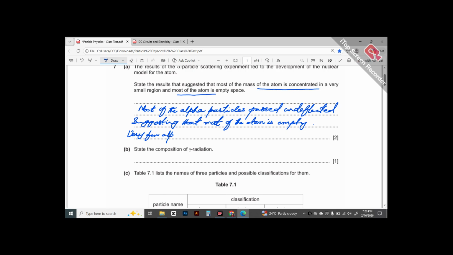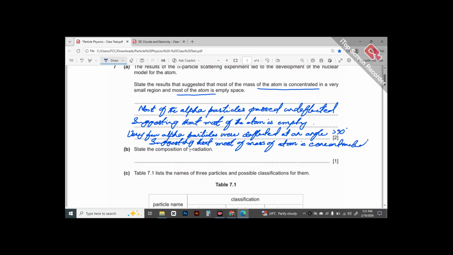Very few alpha particles were deflected at an angle greater than 90 degree, suggesting that most of the mass of atom is concentrated in a very small region.